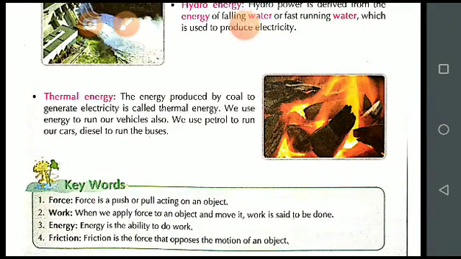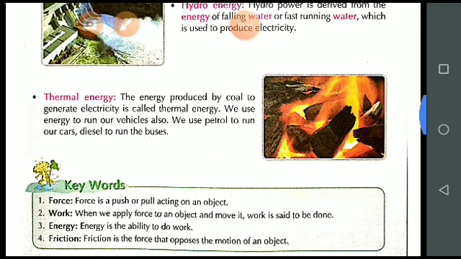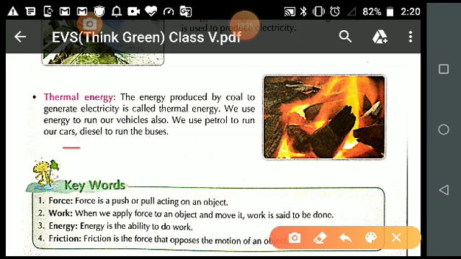Thermal energy, energy produced by coal to generate electricity. So the energy which we are producing by burning coal is known as thermal energy. In the same manner, students, your car, your vehicles, buses, how can they work? You can drive them only when you put fuel in them, like petrol or diesel. Otherwise these machines will not work.